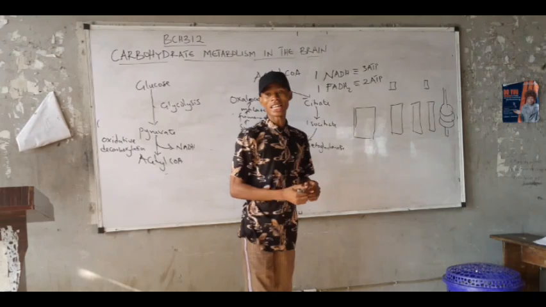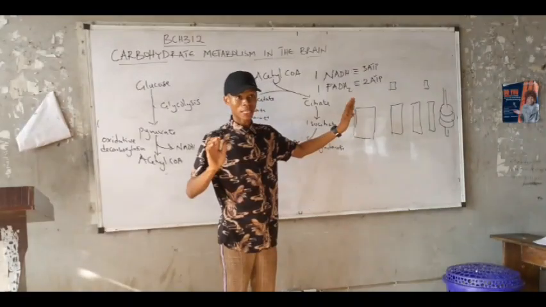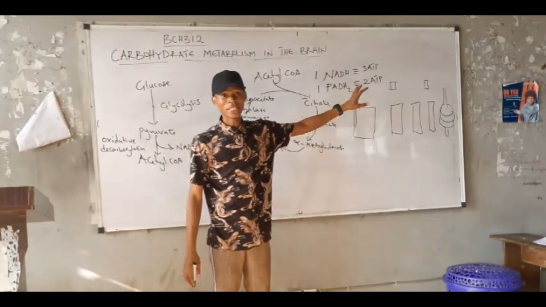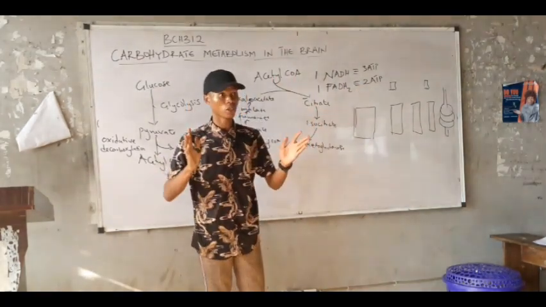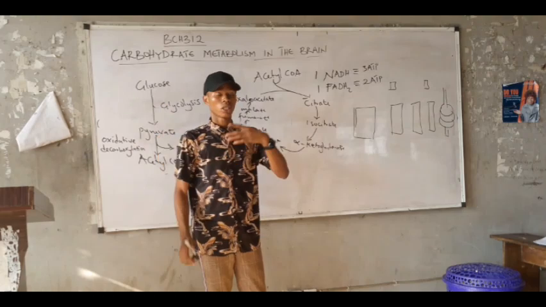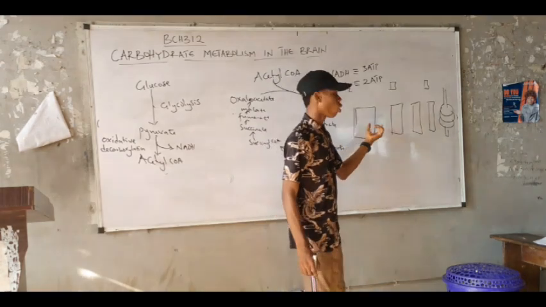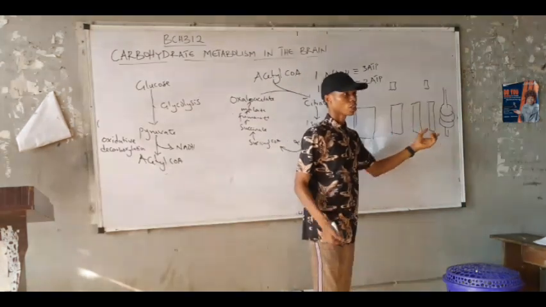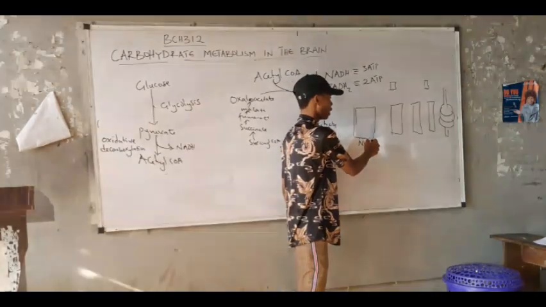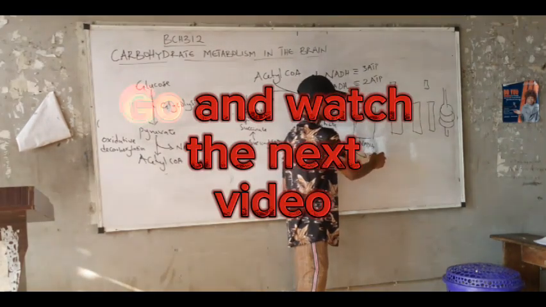Alright, so let's look at the electron transport chain. This is not how it looks, but just an illustration. Maybe as we go on, we'll learn the electron transport chain as a topic on its own. But now let's just get the idea of how NADH and FADH2 are converted to ATP. Just an overview. Now we have complex 1, complex 2, complex 3, complex 4. NADH can only bind to complex 1. So NADH can bind here. As NADH binds here, it will be converted to NAD+.